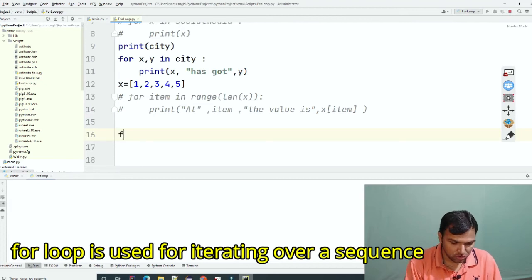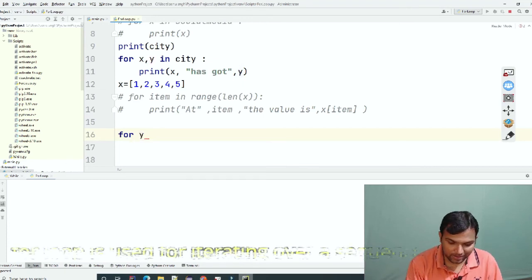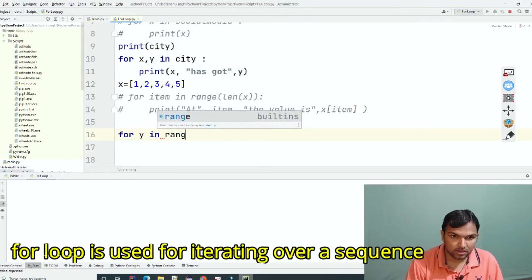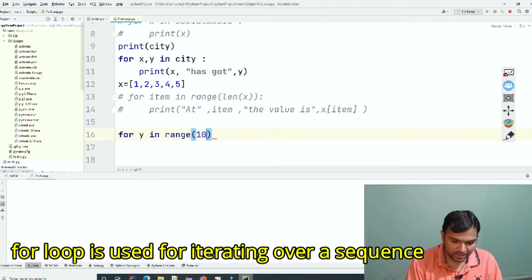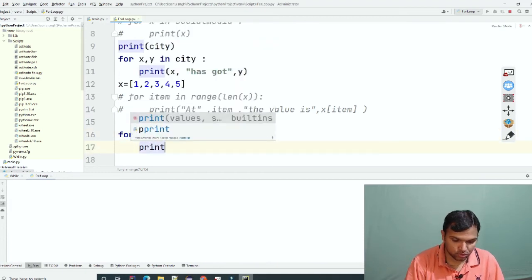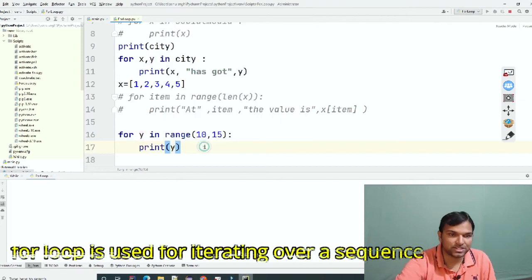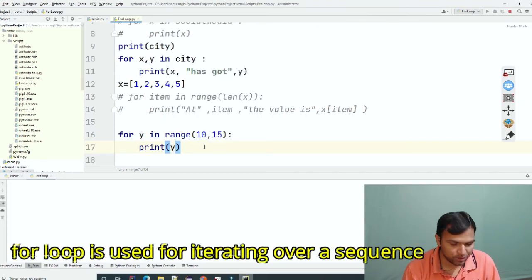Let's take a variable y, an arbitrary variable: for y in range of, let's say, 10 to 15, colon, and print y. Let's see first what comes, then we will do some modification, and I'll explain what these two values do.